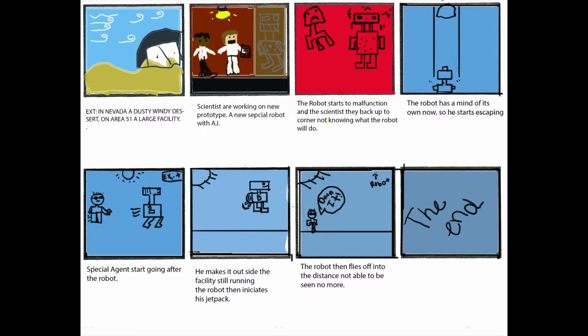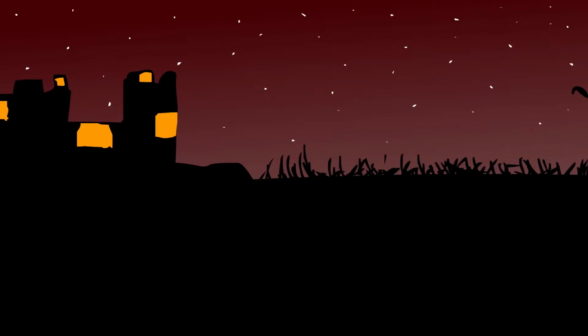Storyboard. I use Photoshop to create a mini story for children. I use a brush tool to create my characters, and for my background, I use the paint bucket tool. It's about a robot breaking out of Area 51.